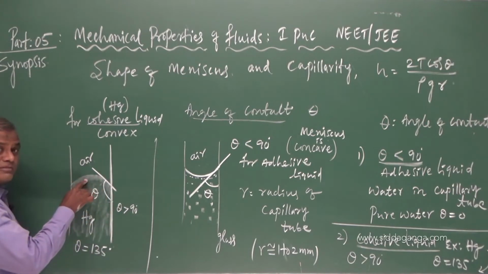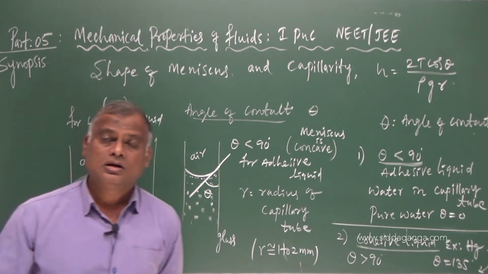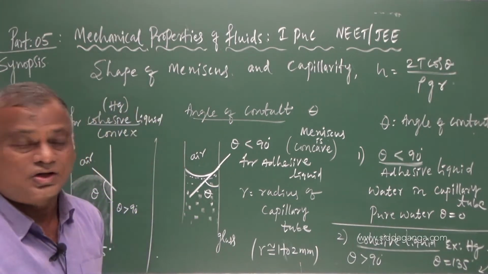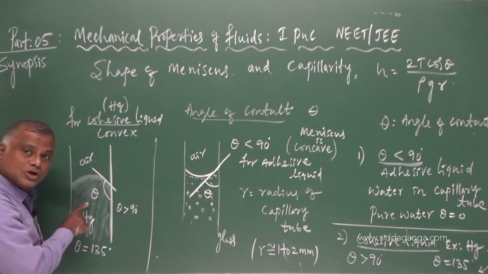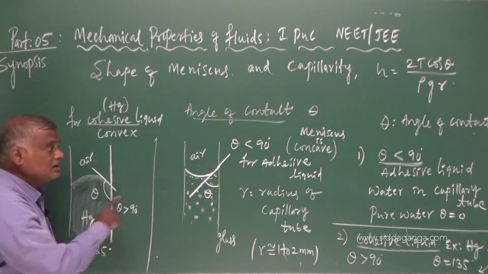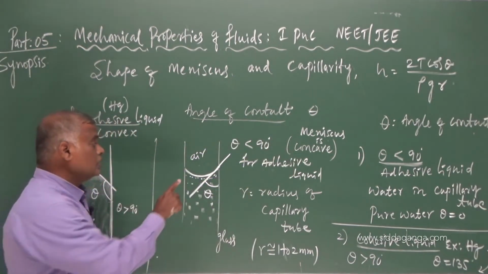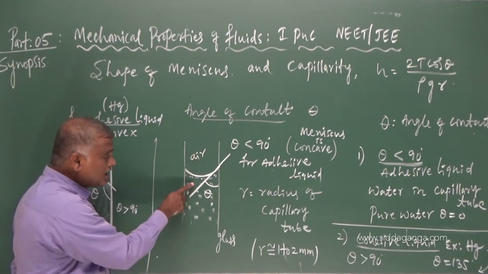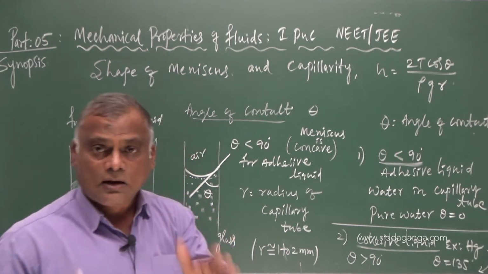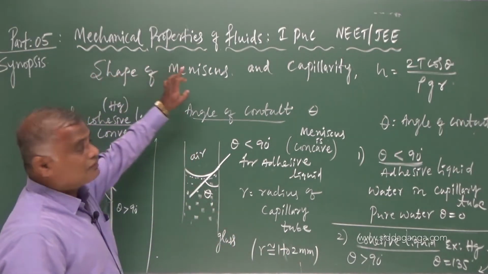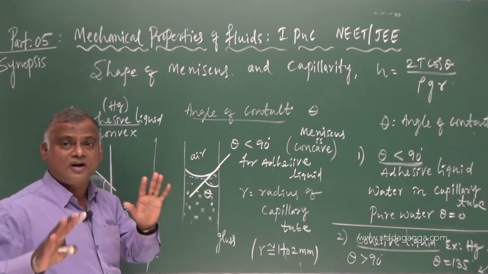Hence the shape of the meniscus in case of cohesive liquid is always convex towards the air media, or concave towards the liquid surface. In case of adhesive liquid, the shape of the meniscus is concave towards air and convex towards the liquid surface. This will help you to identify the shape of the meniscus and hence the angle of contact.